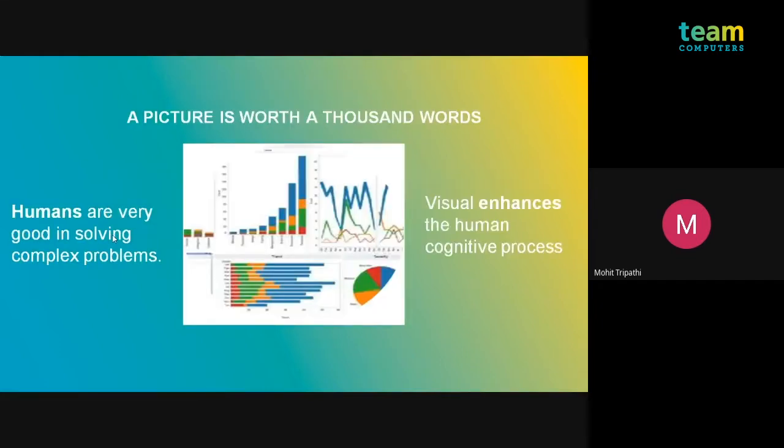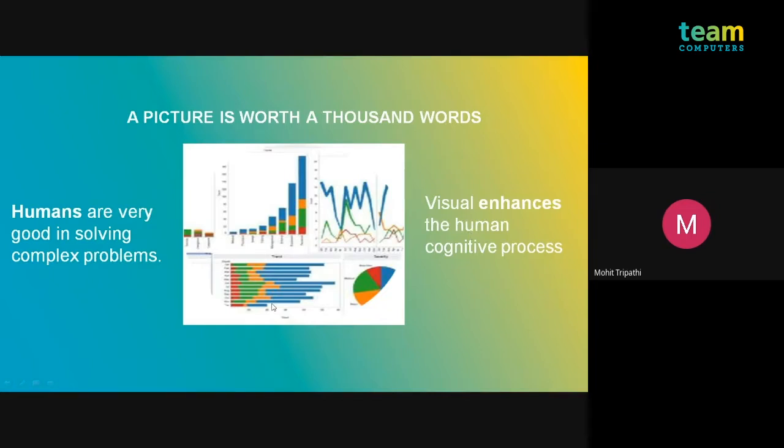As we all know, when we see something in pictorial form, it's easy to remember for a long period of time, compared to seeing it in textual form. We already know that humans are very good at solving complex problems as compared to other species. So when we see a picture, or the data in visual form, the visual enhances the human cognitive process.